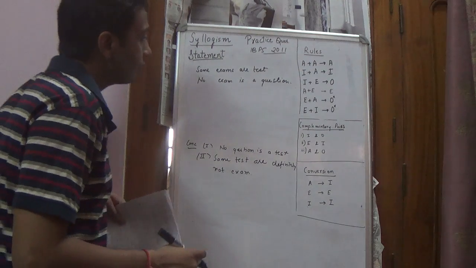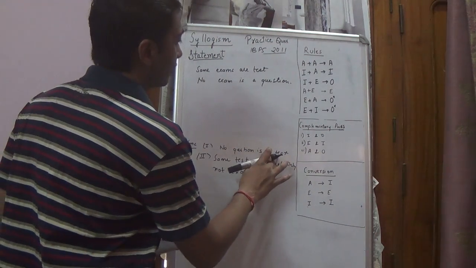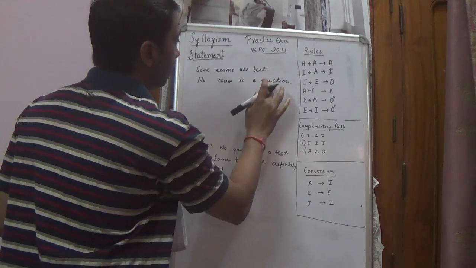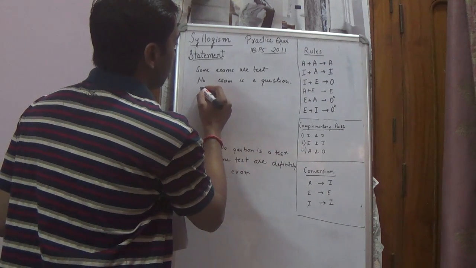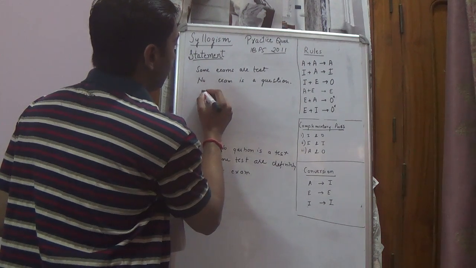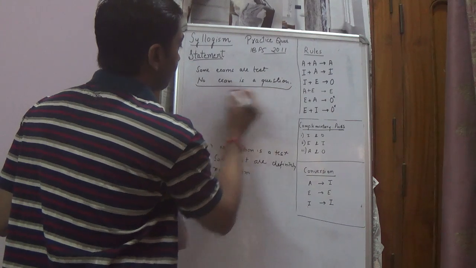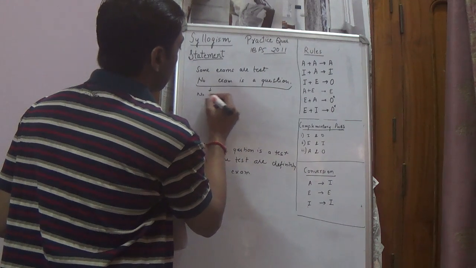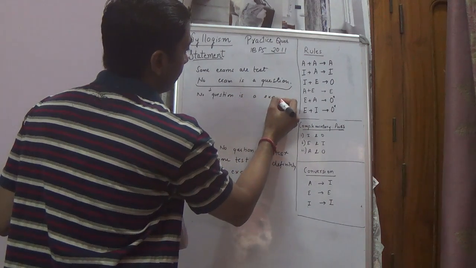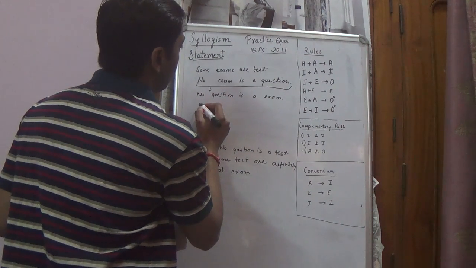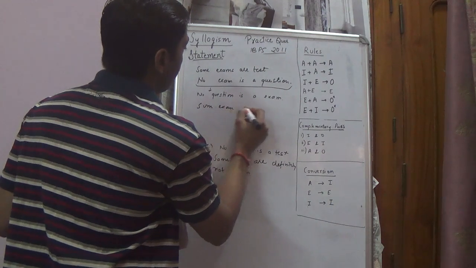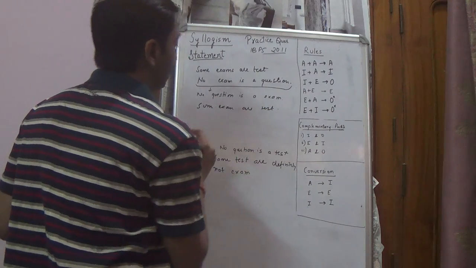So, no question is a test. So we have question in subject, so we'll change this. We will write this as no question is exam, and some exam are test.